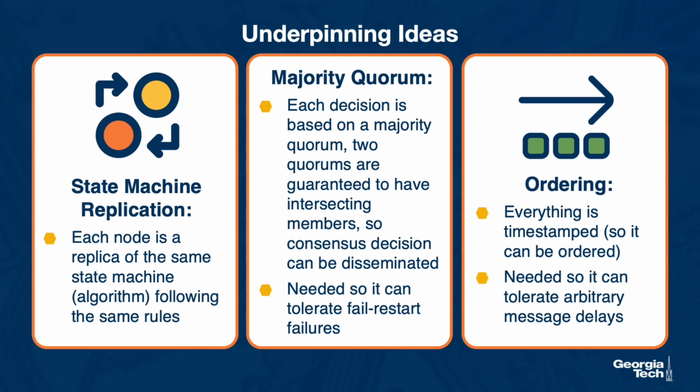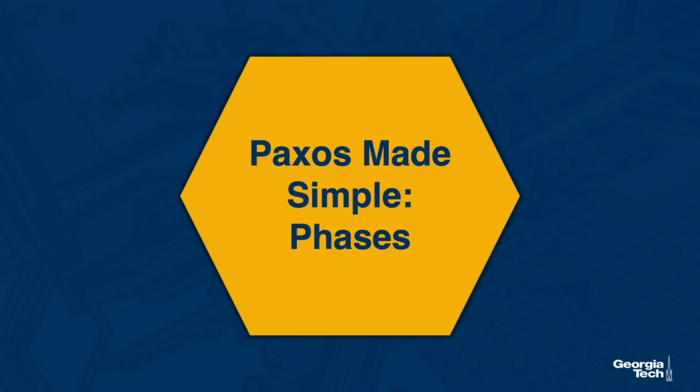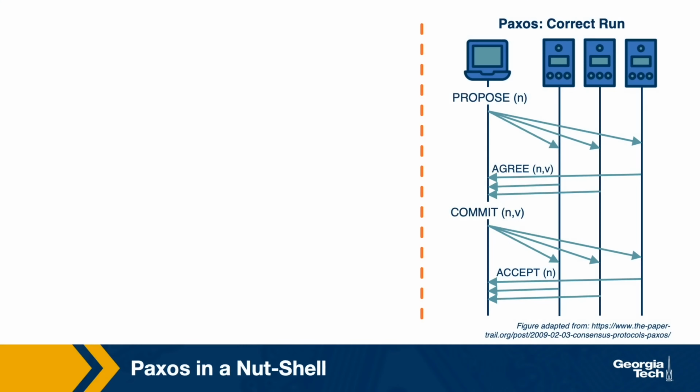Finally, Paxos works even when messages arrive out of order. It does this by heavily relying on time steps, such as the Lamport logical clocks we talked about already. In Paxos, everything is time-stepped so that it can be ordered. Again, we need this in order to tolerate arbitrary message delays. Let's talk about the different phases in the Paxos protocol. The protocol has three phases.